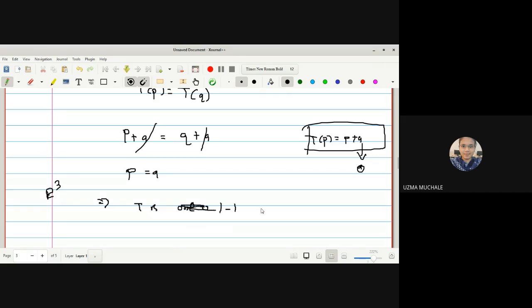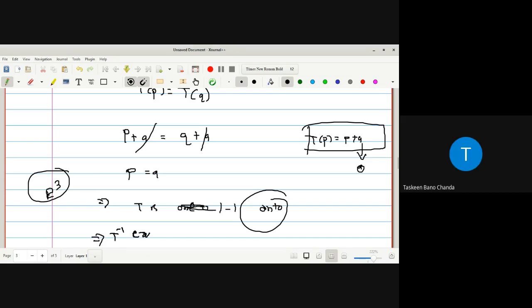T is 1-1 as well as onto. To prove onto is not necessary if you know the dimension of your space. What is the dimension of the space? It is 3. So first we have proved that it is 1-1, and as E3 space is finite dimensional, we can show that T is 1-1 and onto. So it implies that T inverse exists.